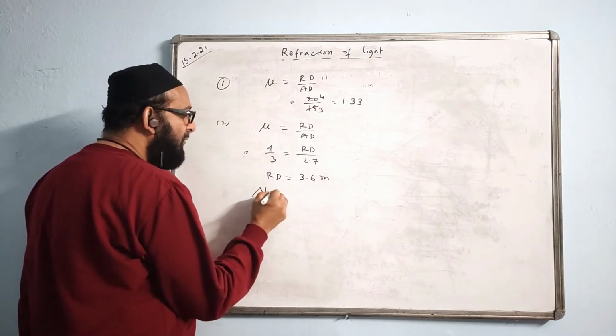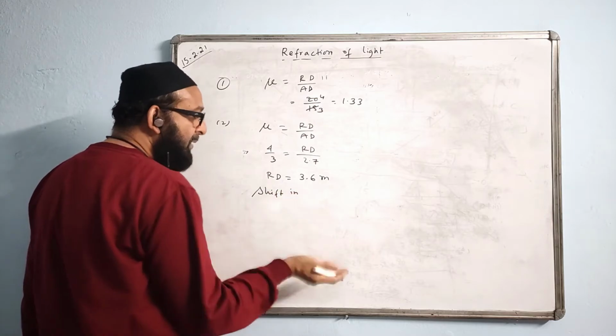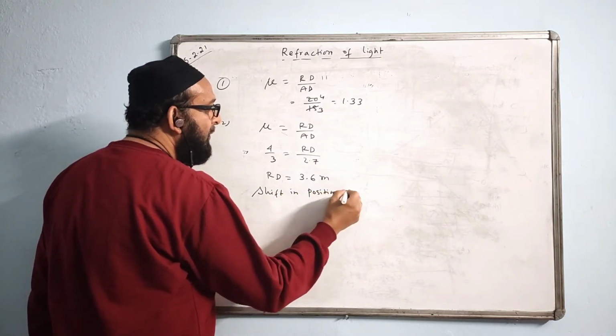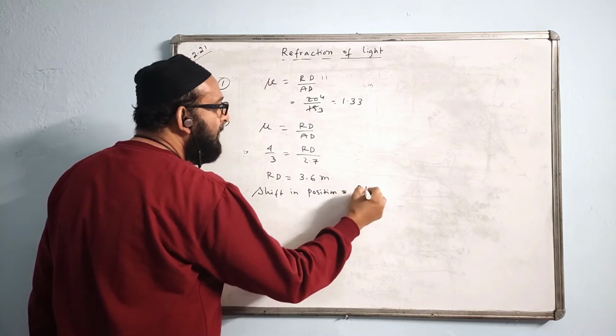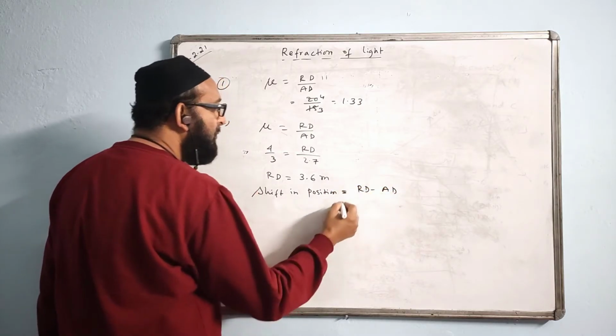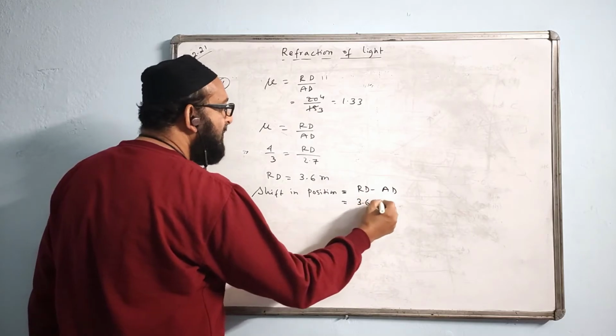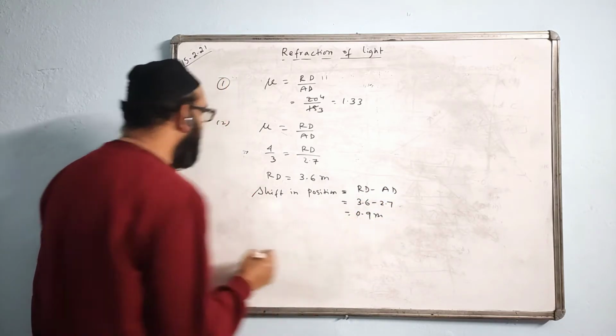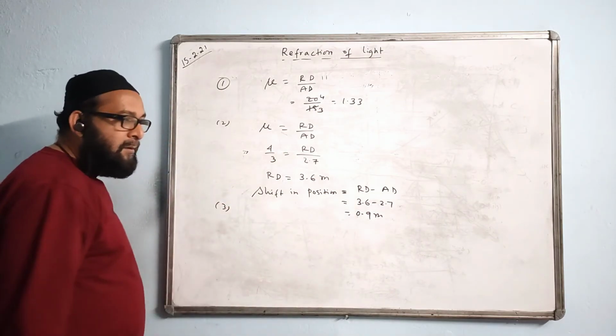Now the shift also you have to find. Shift in position. Shift means raise in position. Real depth minus apparent depth will give the value of shift. That means 3.6 minus 2.7, 0.9 meters. Good. Very good. Number 3.